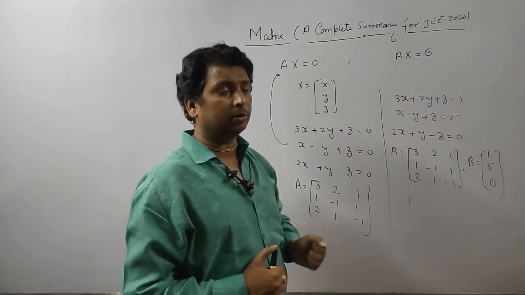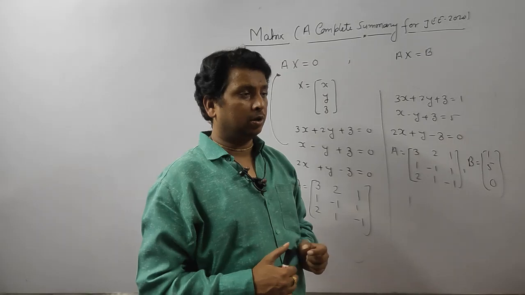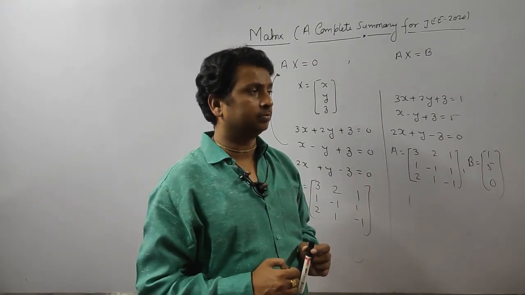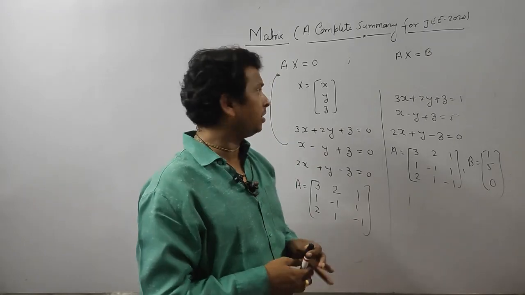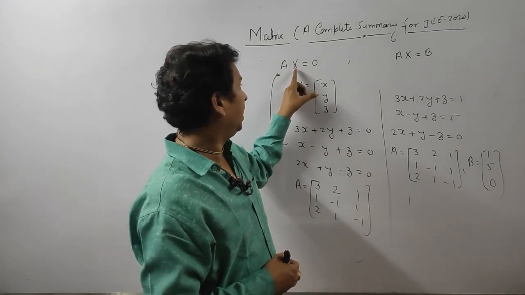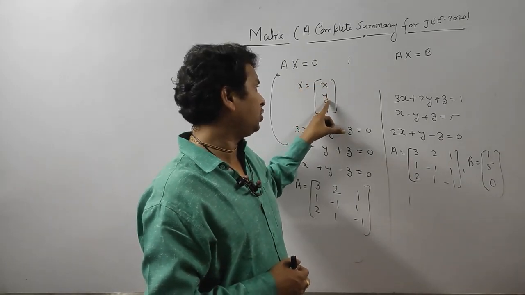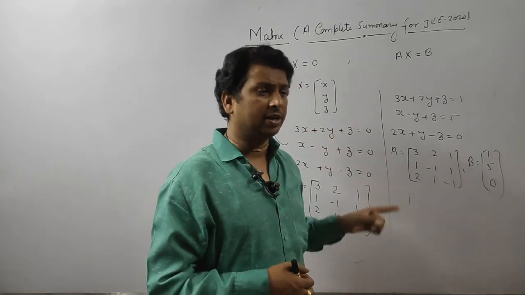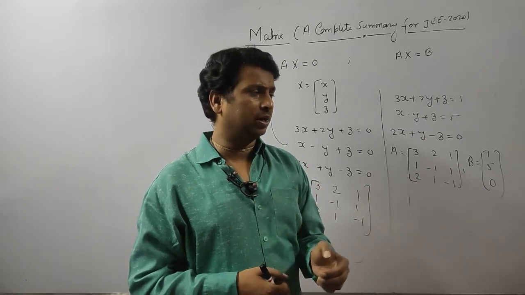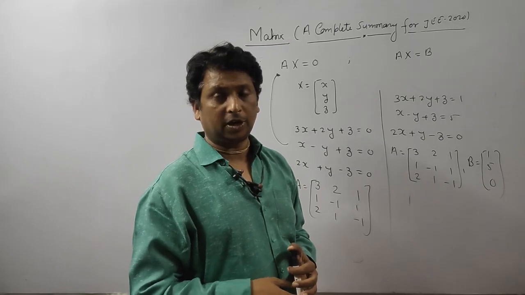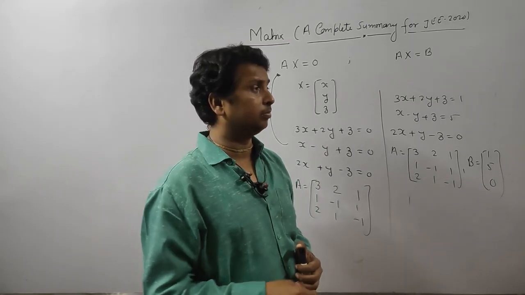For homogeneous only one type they will ask, because homogeneous always has one solution: X equal to 0, with x 0, y 0, z 0. So the no solution case does not exist. A solution is always there.